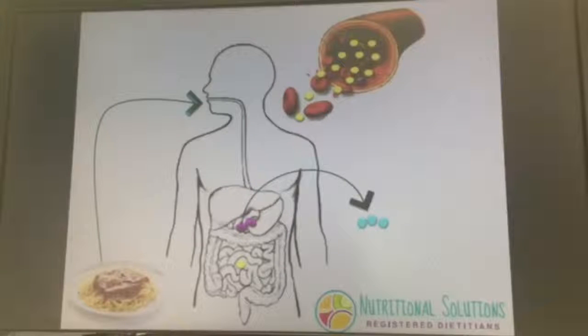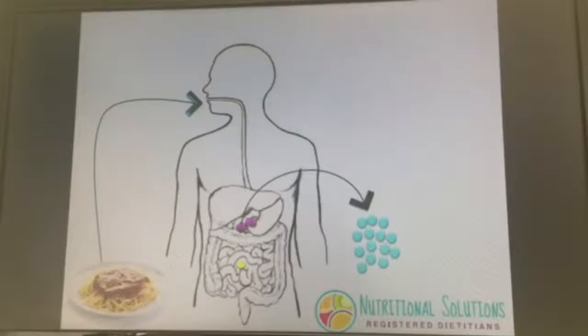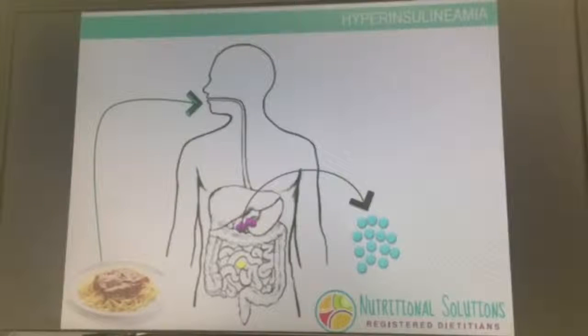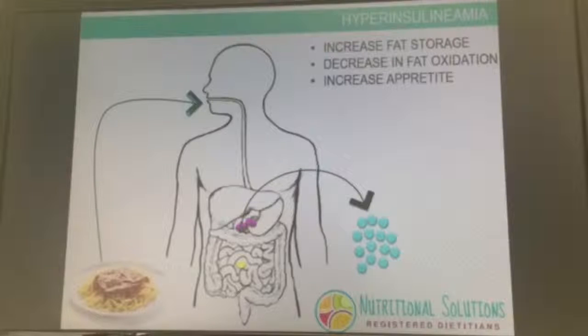So the insulin gets sent based on the amount of glucose available in the bloodstream. And when we're eating excessive amounts of glucose, we get excessive amounts of insulin. And that excessive insulin is really a concern, because what it's doing is, first of all, it's creating hyperinsulinemia, which means high insulin levels. That's affecting our fat storage by increasing it, and it's decreasing fat oxidation. It also makes us hungry, and we get an increase in appetite.